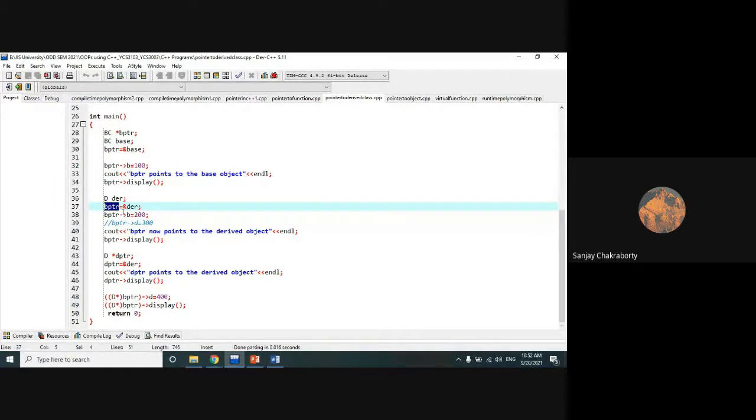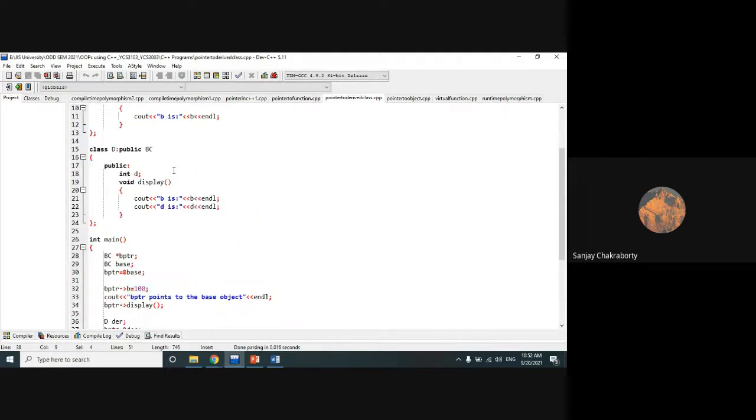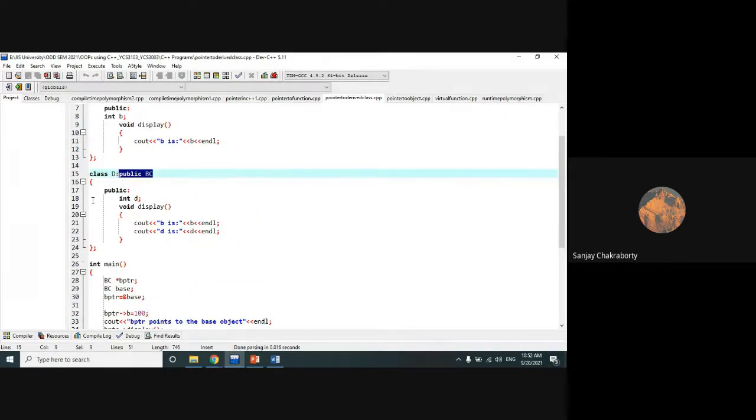BPTR is again modified. Actually, I have used the same base class pointer to store the address of both. So we don't need to use two different pointers. This BPTR now stores the address of the object of the derived class DER. Now this derived class extends both the base class and its own properties according to the inheritance rule.